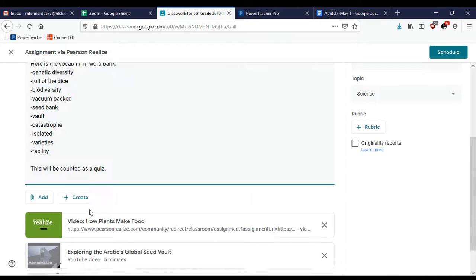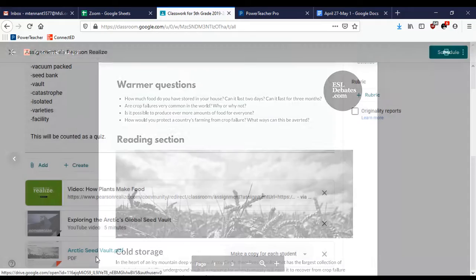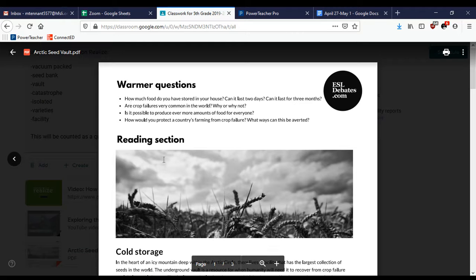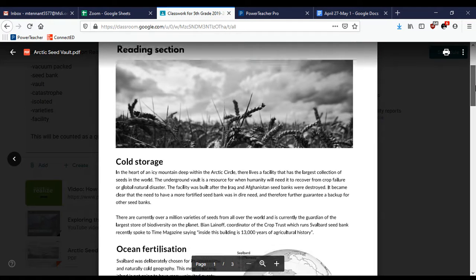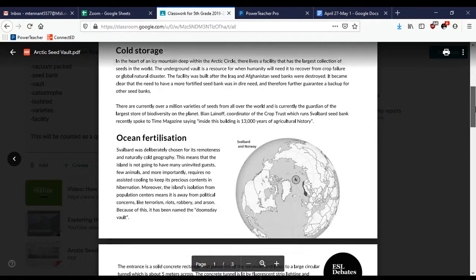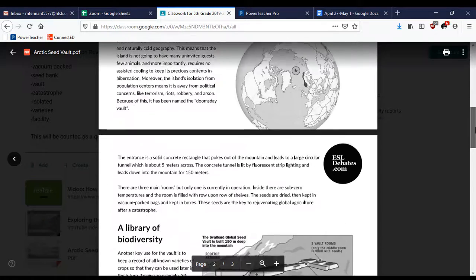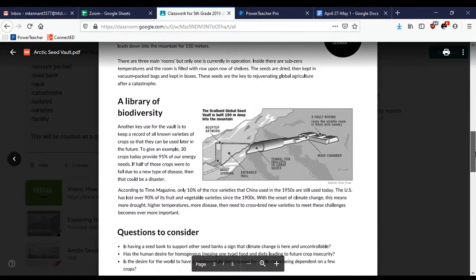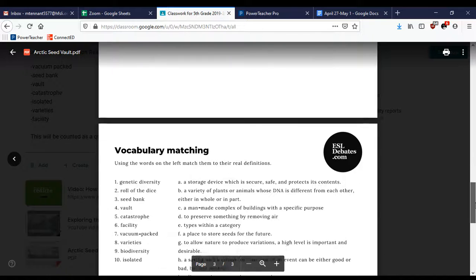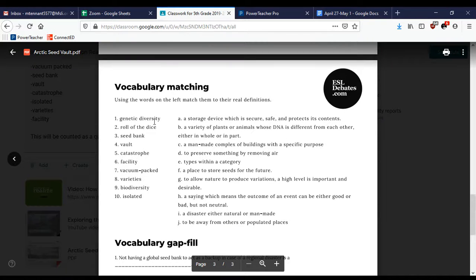Okay, this is going to be counted as a quiz, and here's the PDF here at the bottom. So there's a couple questions that you could think about at the beginning. You don't have to type answers to those. Here's your reading section. Okay, you're going to read about cold storage, ocean fertilization, a library of biodiversity, and then here's the assignment that you're going to get to.